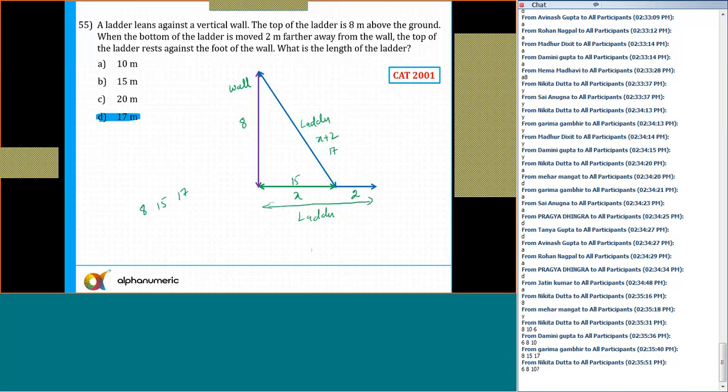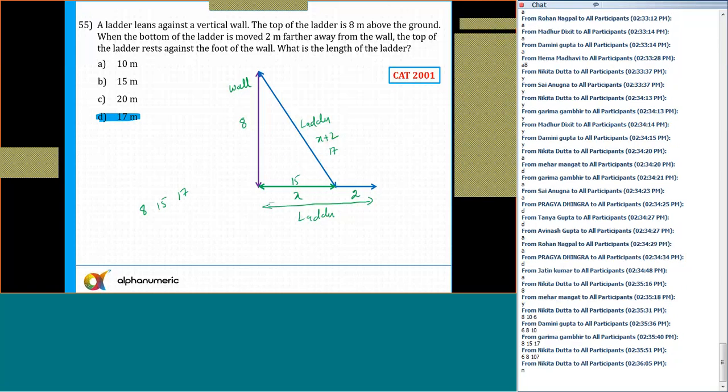6, 8, 10, how can it be x and x plus 2? Is the difference between 6 and 10 equal to 2, Nikita? If you are taking this as 6 and this as 2, then how is that possible?